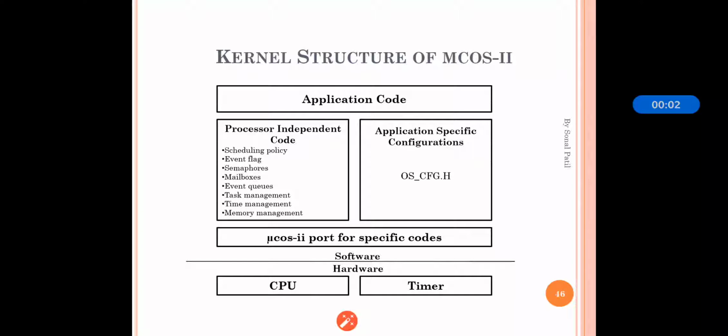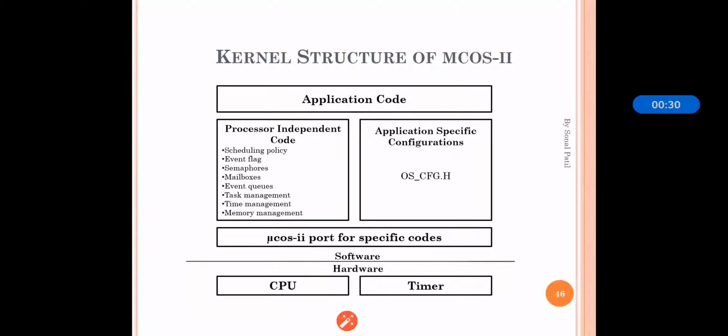So dear students, in our last section we have seen what is MuCOS2 and the features of MuCOS2. Today we will see the kernel structure of MuCOS2. The kernel structure of MuCOS2 contains the application code which is responsible for providing the consistent and clean code. Now the main part is processor independent code, which is based on the various objects of MuCOS2, that is